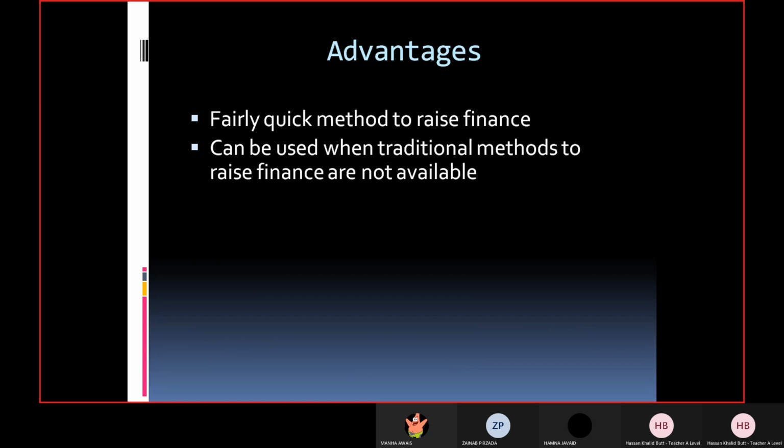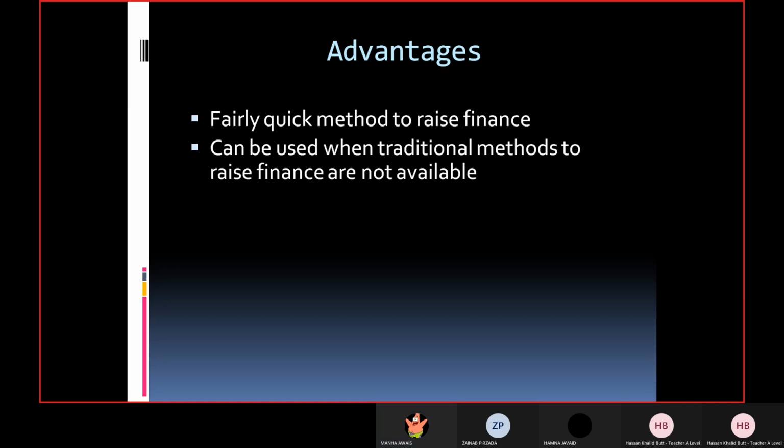Like banks normally hesitate to lend money to people who come up with a new idea. Do you know why? Anybody? Why banks hesitate to lend money to a person who is going to start a business with a new idea? Why? Sir, because it is possible that idea won't be successful in the future and they might lose all the investment. Very good, absolutely right.